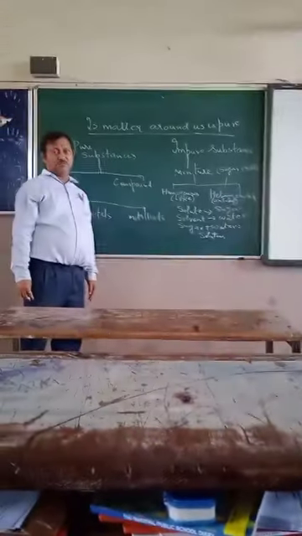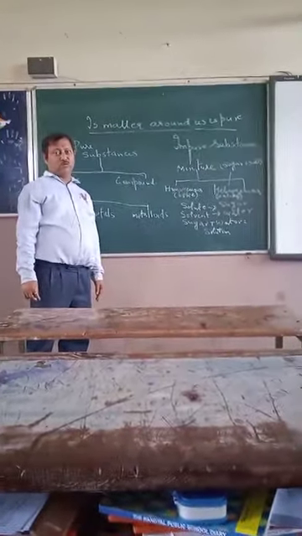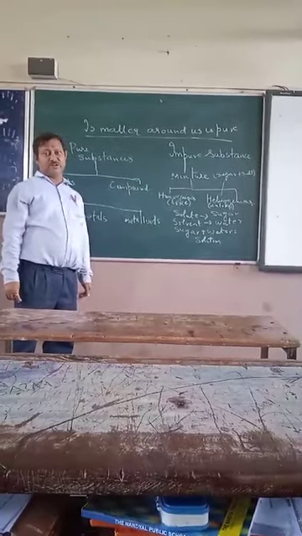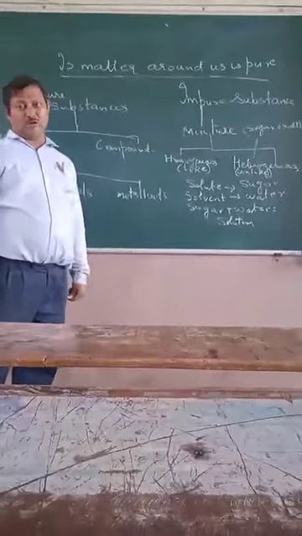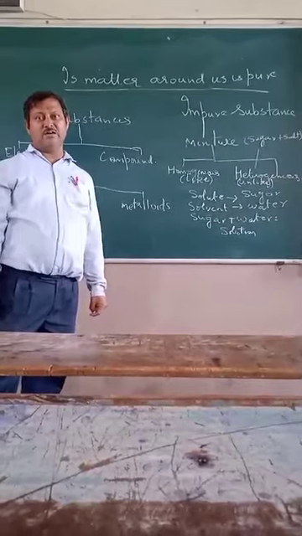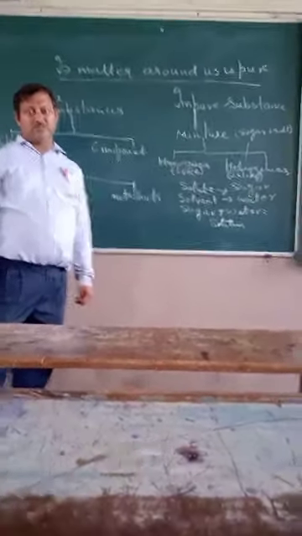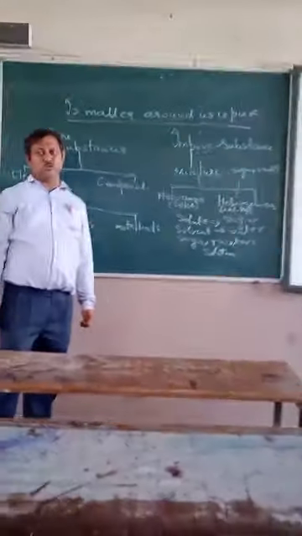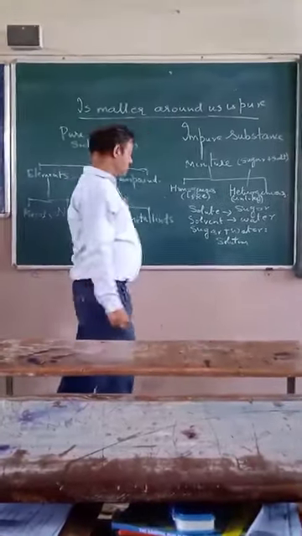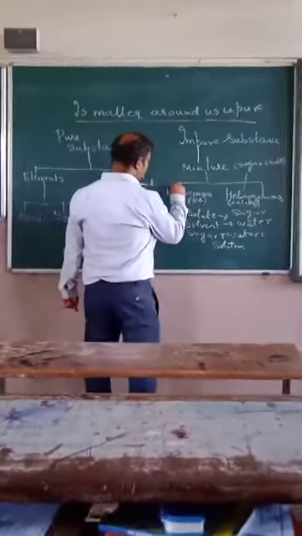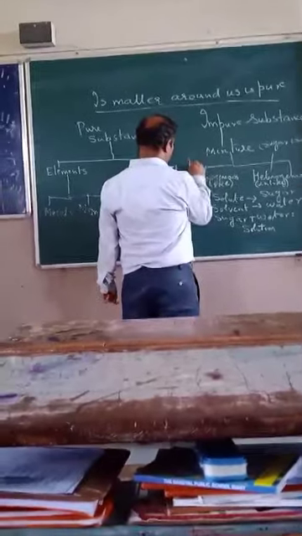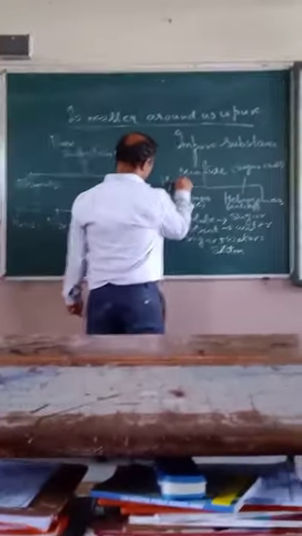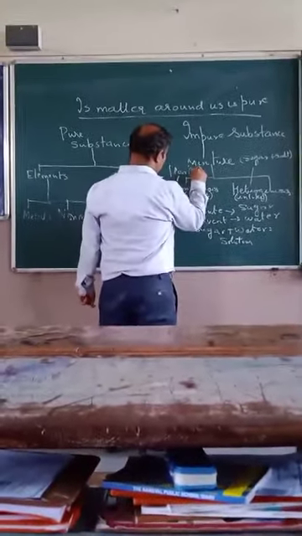For example, if I take the flour of rice and wheat, they are almost of the same size and same texture, then it is called a homogeneous substance.